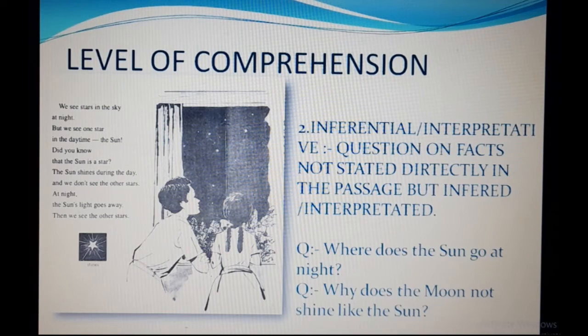Second, we come to inferential or interpretative. Questions on facts not stated directly in the passage but inferred or interpreted. The question here is, where does the sun go at night? Now here, the cognitive aspect starts. The children will start thinking, reasoning. So we should have such type of questions also.